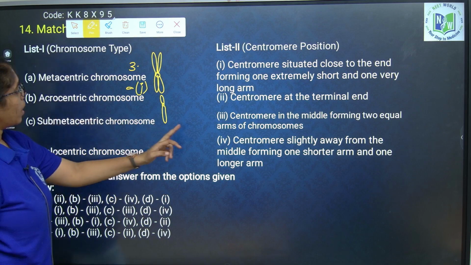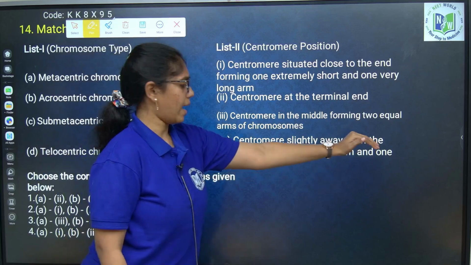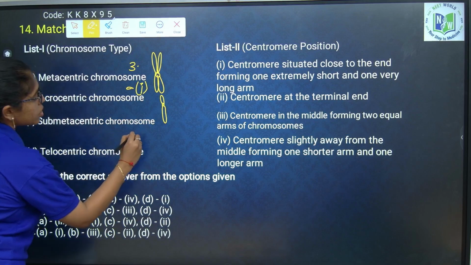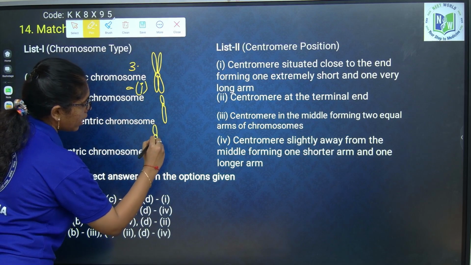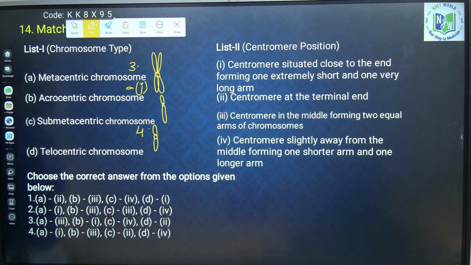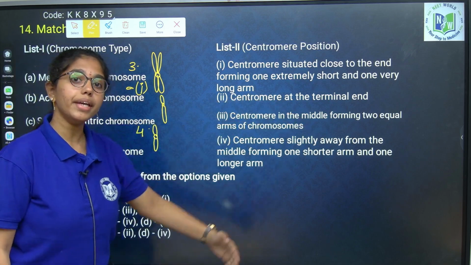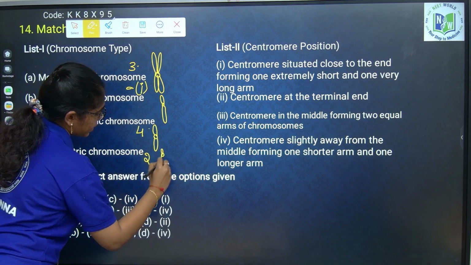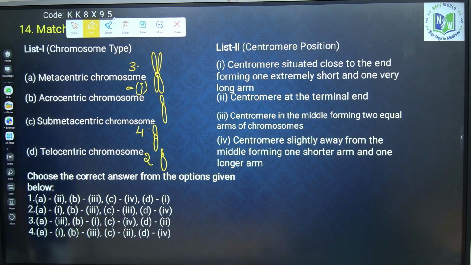Submetacentric chromosome, wherein centromere is slightly away from the middle forming one shorter arm and one longer arm. This is option 4. Telocentric, where centromere is situated at the terminal end. Option 2, like this. Okay. So, what is the correct answer? You tell me. 3, 1, 4, 2. Yes, option 3 is the correct answer.